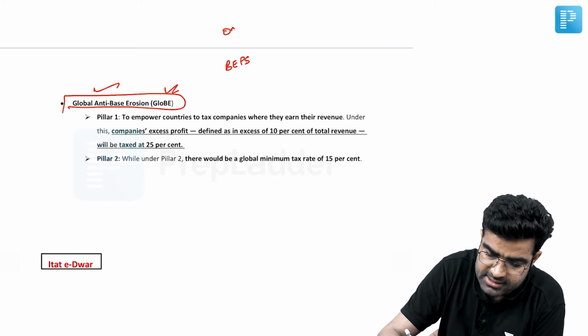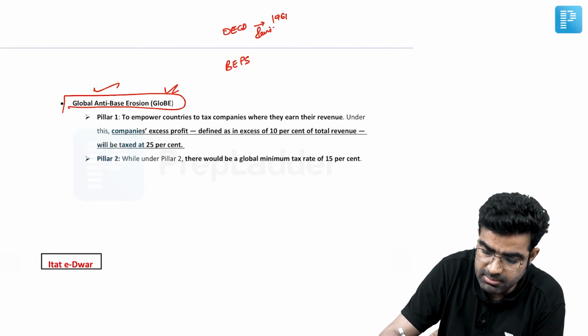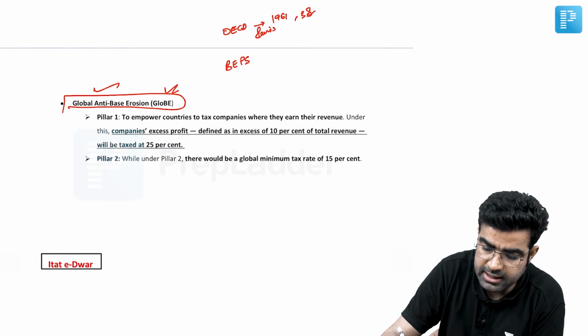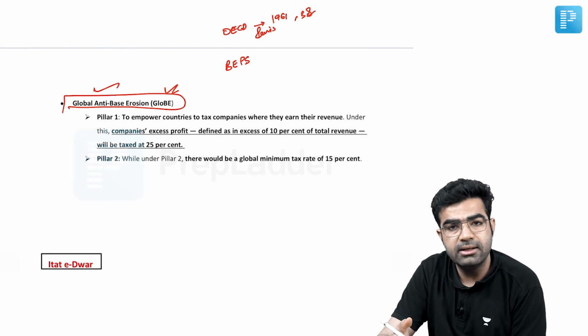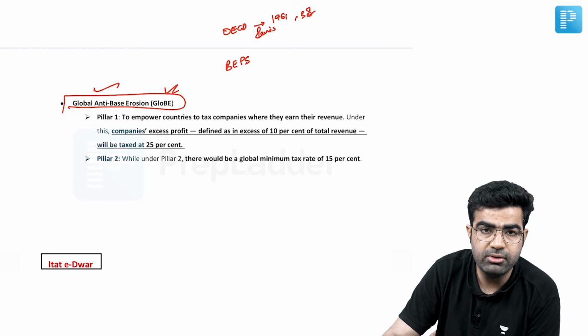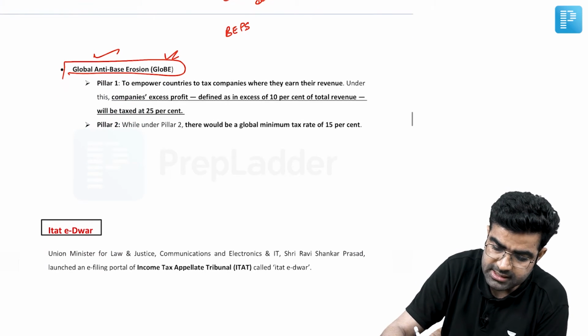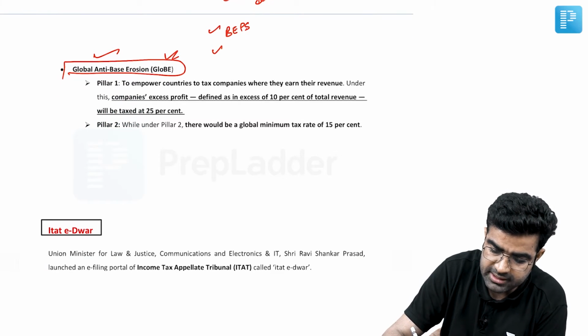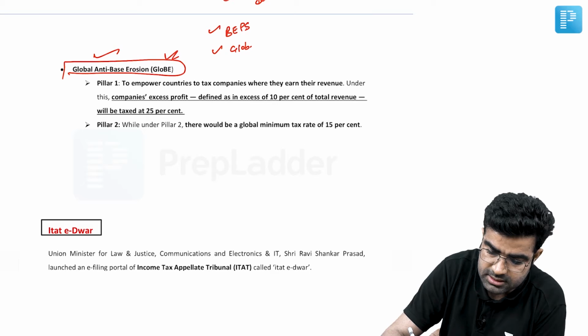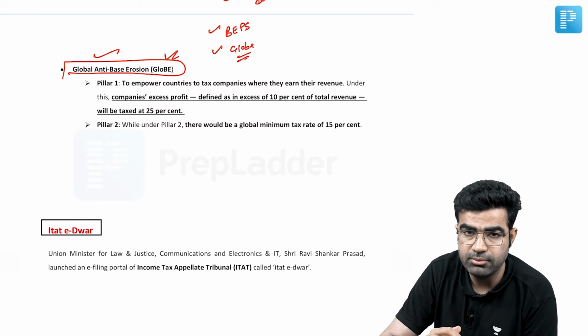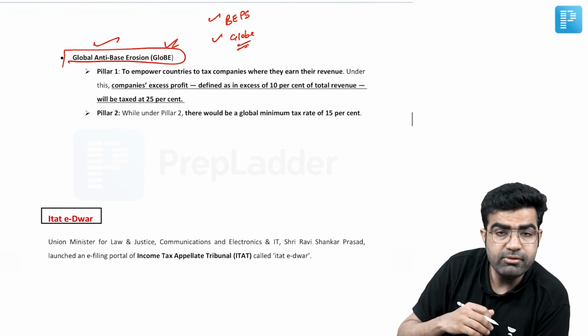If we talk about OECD countries, so OECD organization, that came into 1961 and the headquarters is in Paris. Remember, India is not the member. There are total 38 members as of now. India is a kind of partner country, but not the full-time member under this OECD. So OECD's idea of BEPS was already there. Now we have the GloBE provision. So GloBE provisions are also from the OECD. So how we are going to ensure?